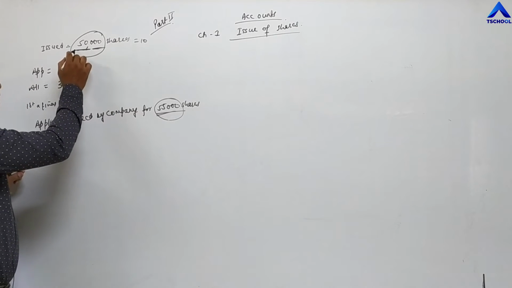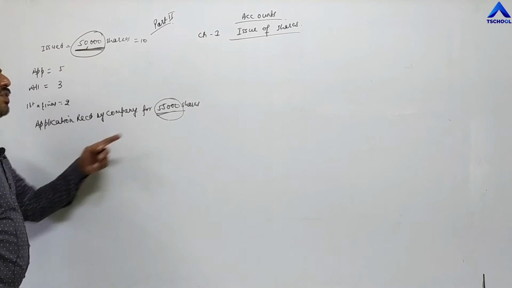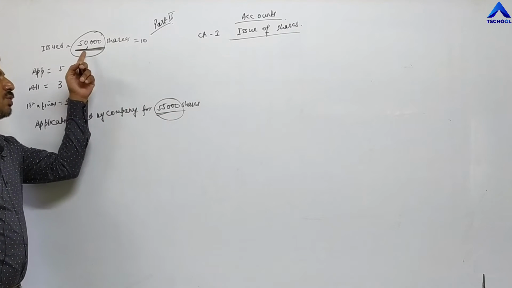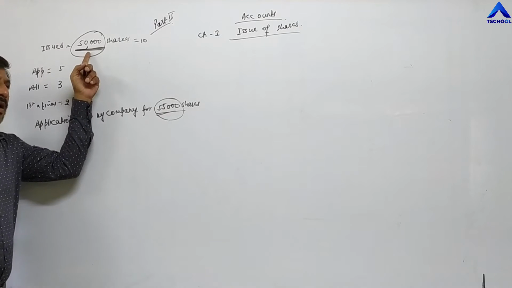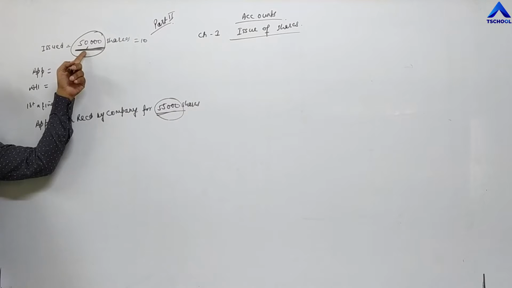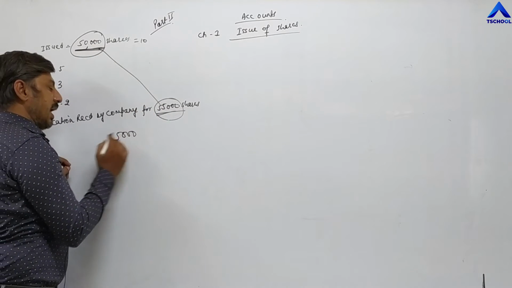Now in over subscription, what can the company do? The company has to allot only 50,000 shares. Means the company cannot allot 55,000 shares, because they have issued only 50,000 shares. That's why they are authorized to allot only 50,000 shares. They cannot allot more than this issued share. So what about the remaining 5,000 shares? Those 5,000 shares are called excess application.